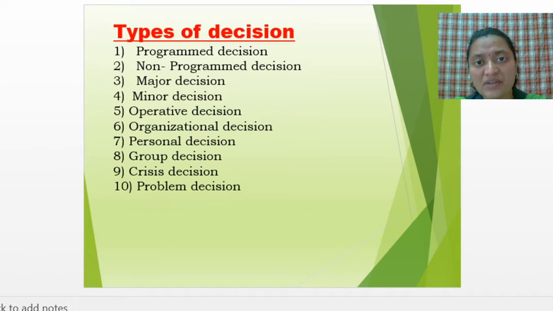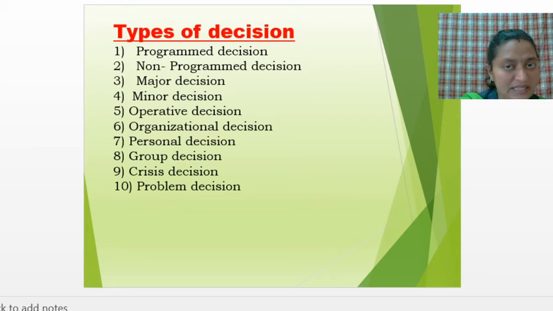Okay, and whatever their ideas and opinions are, they will share with each other and later on they will take a decision. That is called a group decision. Decision has to be taken as a group where it is not possible for a single individual to take any kind of decision. So based on that, the decision should be taken in the form of a group.